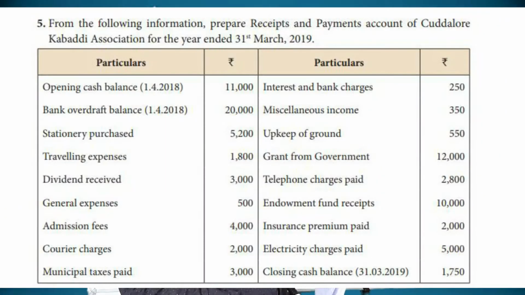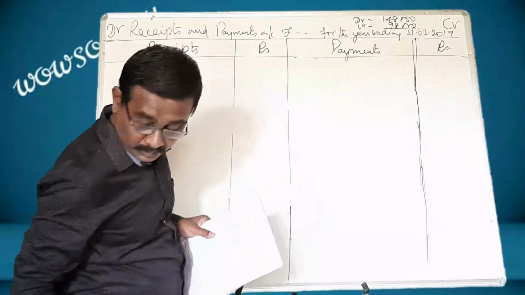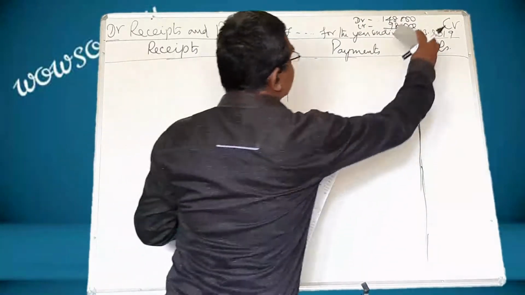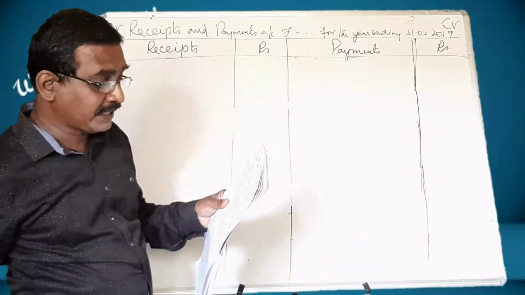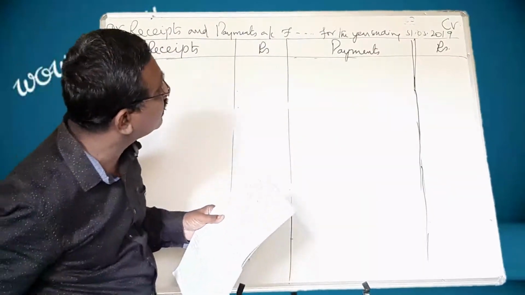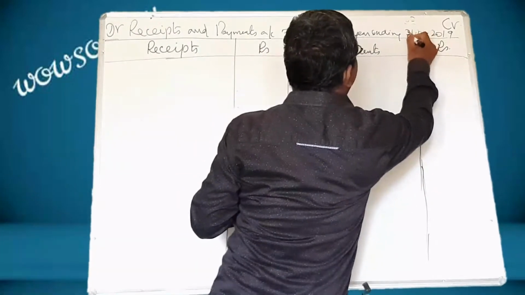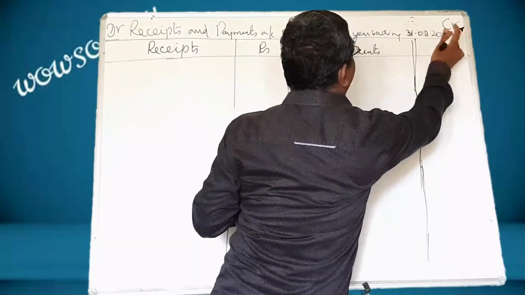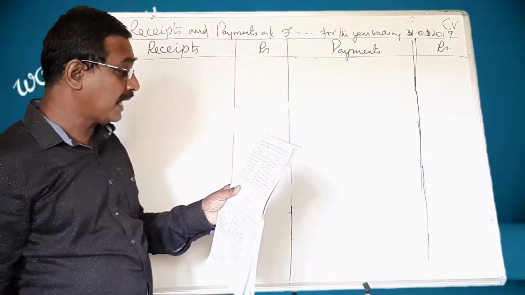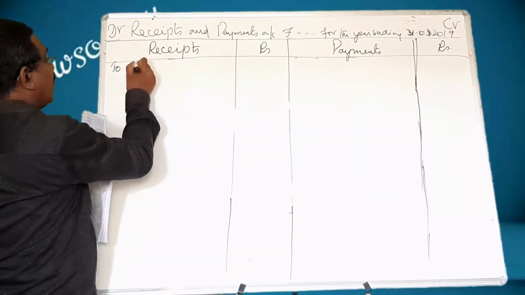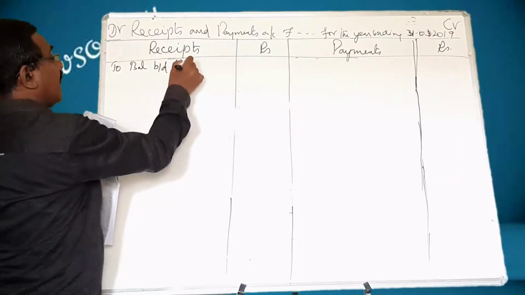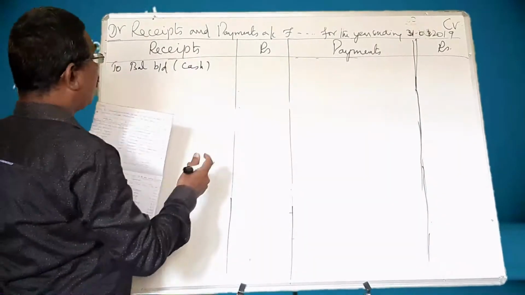From the following information, prepare receipts and payments account of Kadalur Kabaddi Association. Here you have to write Kadalur Kabaddi Association. I don't find space. That is why I have made dots. And for the year ended 31st March 2019. Opening cash balance 1/4/2018. Write it here: To balance brought down, cash. What is that amount? 11,000.